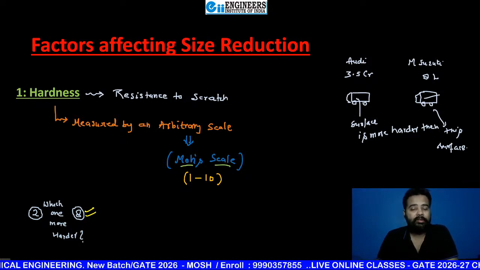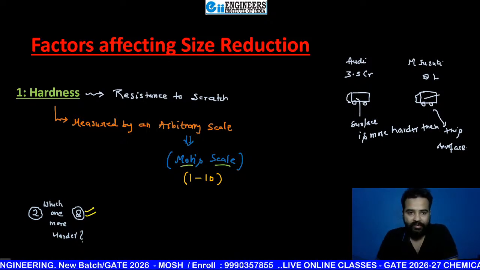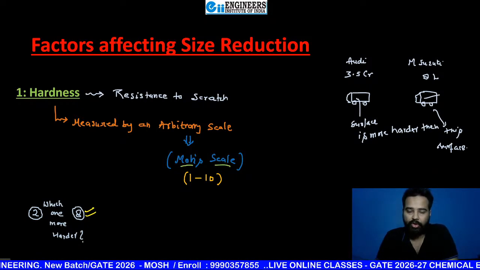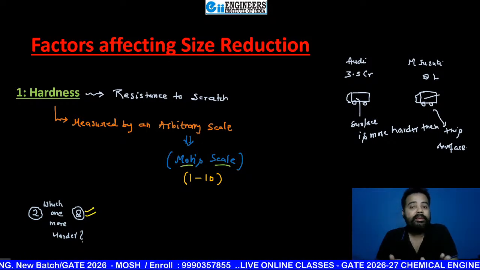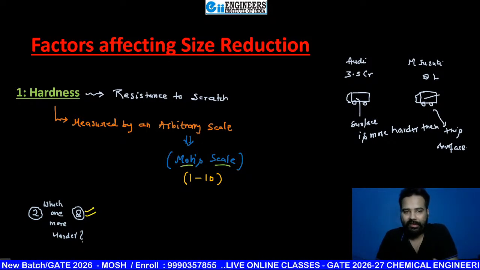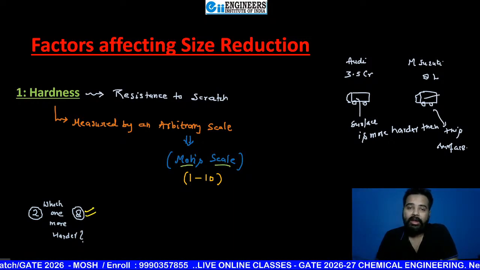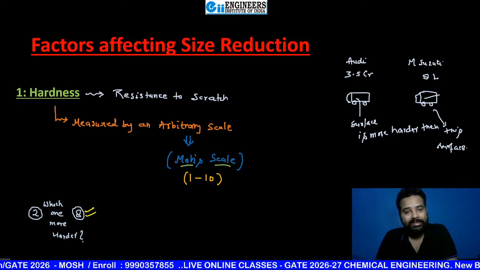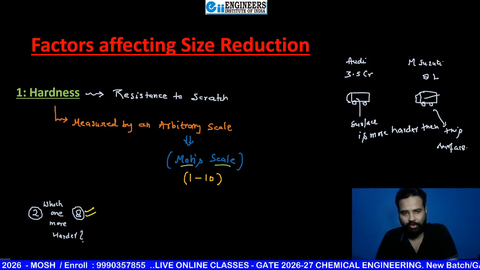So I hope beta each and every student is able to understand how hardness is going to impact size reduction, because you know now, if your material is harder, then it requires more energy and more effort to break down. While if you are seeing these things for softer material, then softer materials are easier to reduce.